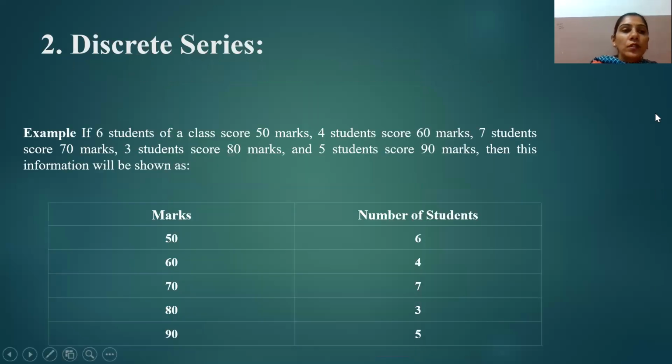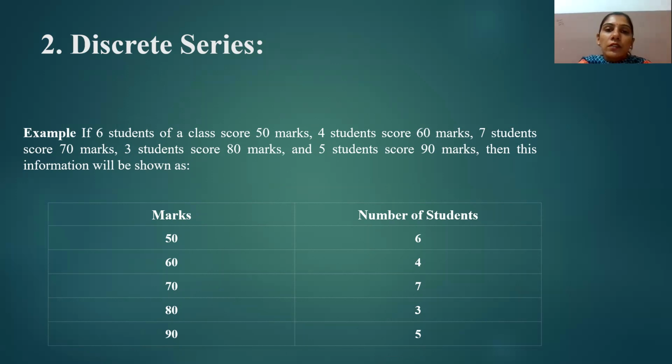Now let's come to the second series, which is discrete series. Discrete series means that if the number of observations of a study is large, arranged data in an individual series is not a solution. In this case, discrete series is a much better way to present the data.